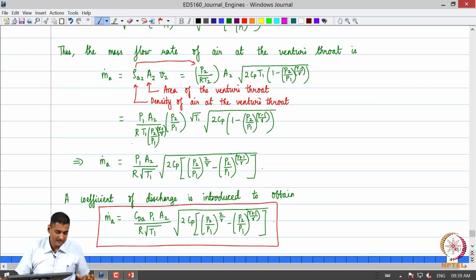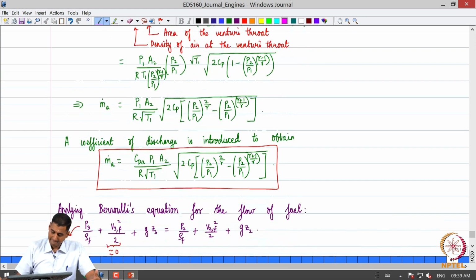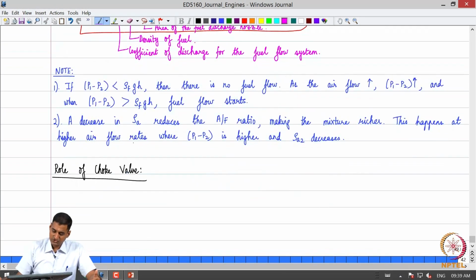So let me write down the main points as far as the choke valve is concerned.